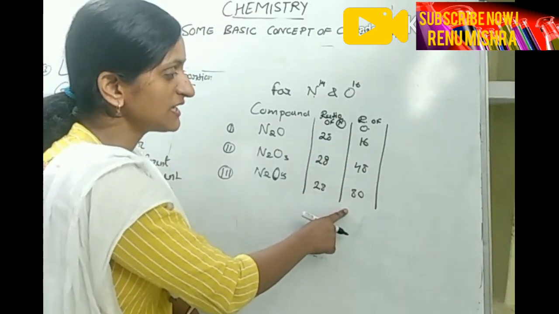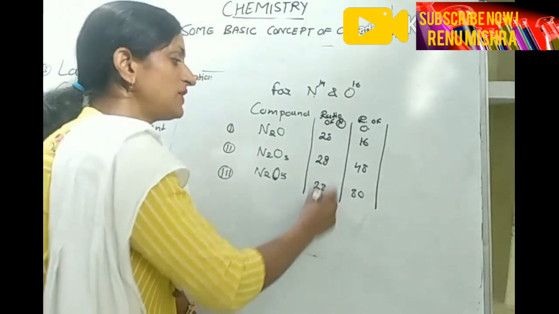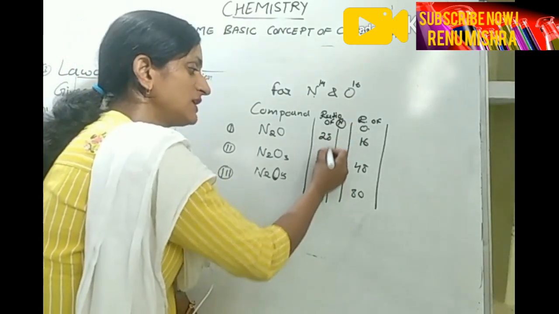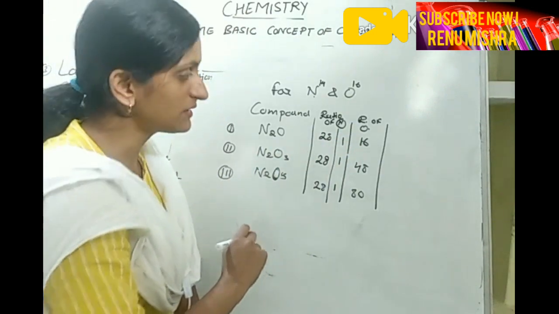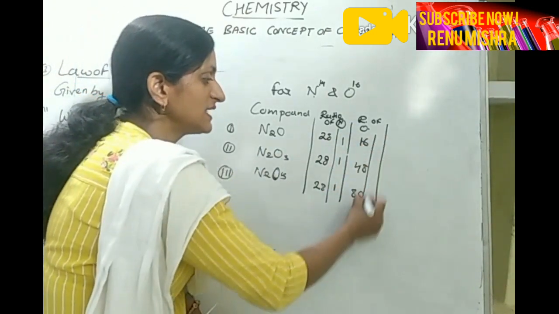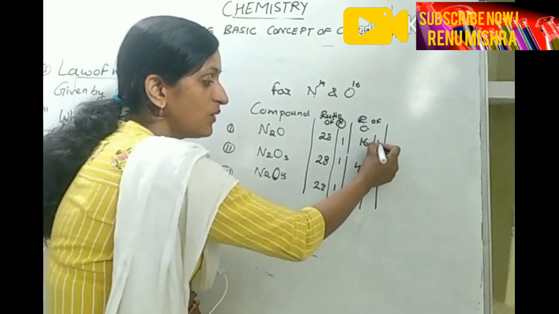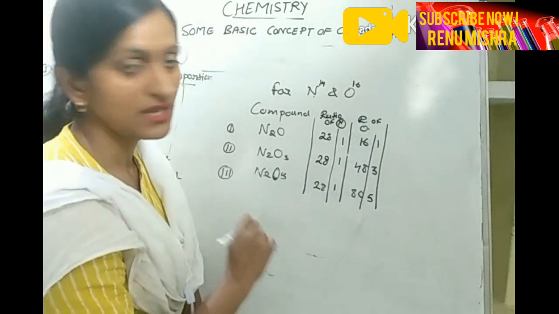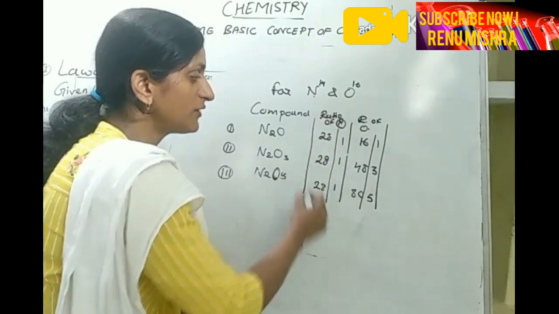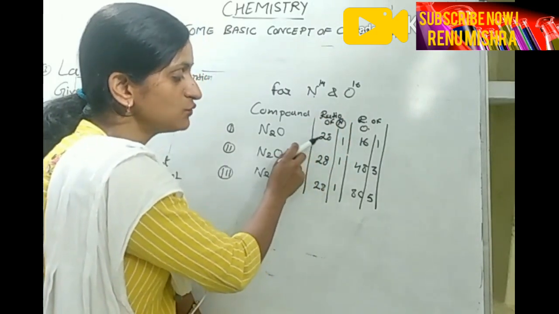If I change these ratios into simple terms, nitrogen is 1, 1, 1, and oxygen changes into 1, 3 and 5. Simple term means for nitrogen I have used 28.